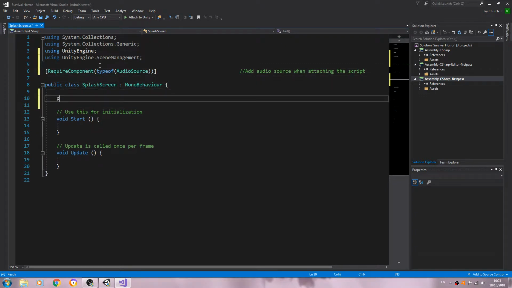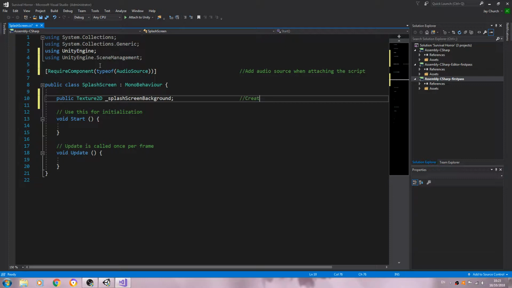Now we'll begin by creating our variables. The first one is going to be of type public, and we want Texture2D, and this is going to be our background, so we'll say _splashScreenBackground. We'll close that off.